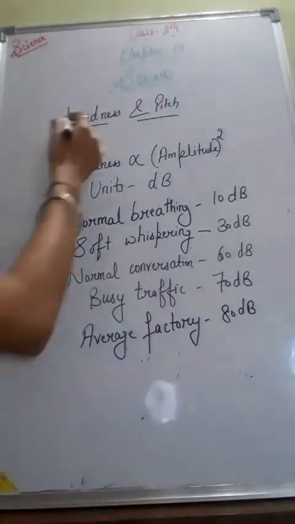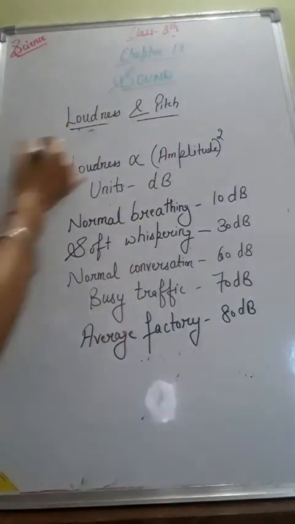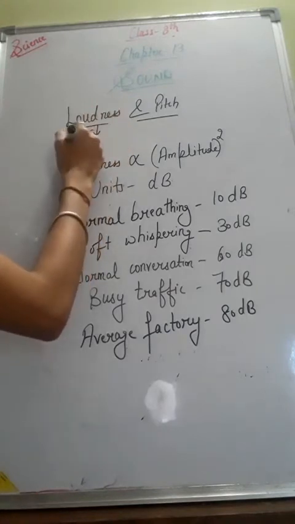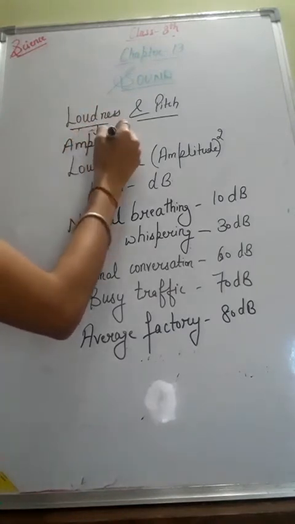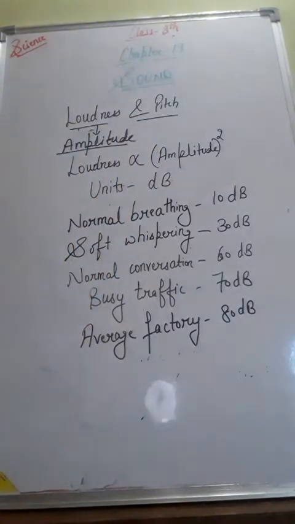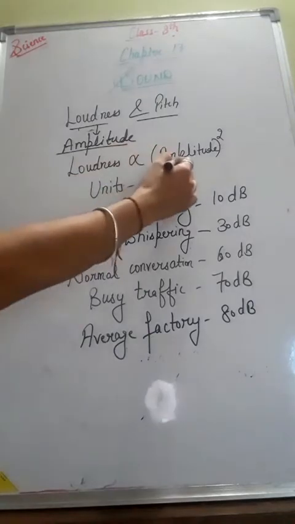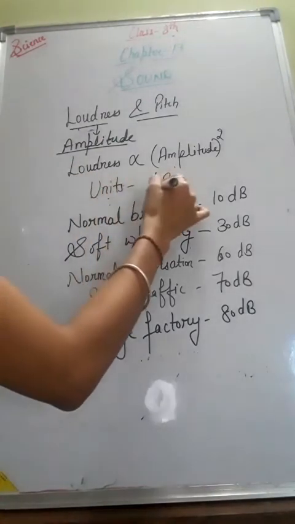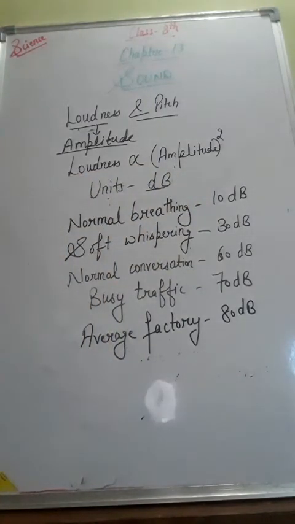Now our next topic is loudness and pitch. The loudness of sound totally depends on the amplitude. We know what amplitude is. So we can say that the loudness of sound is proportional to the square of the amplitude of the vibration producing the sound. The unit of loudness is the decibel, and in short form we write it as dB. Let us see a table that gives an idea of the loudness of sound coming from different sources.